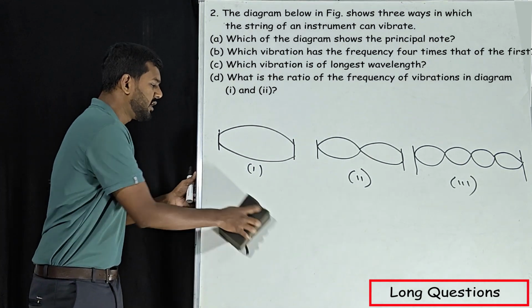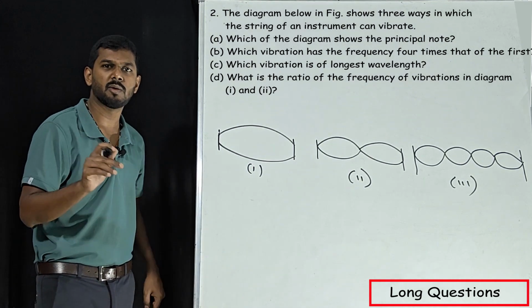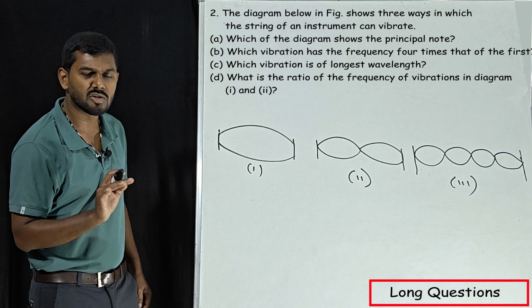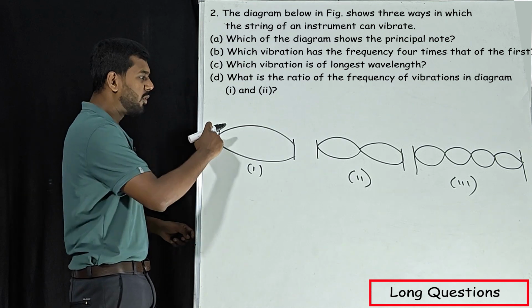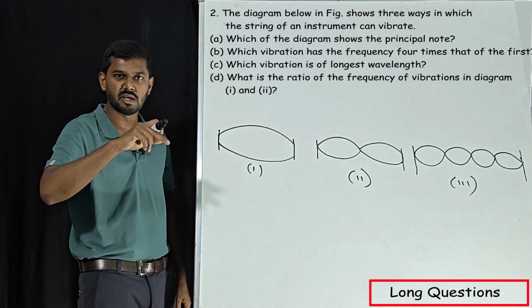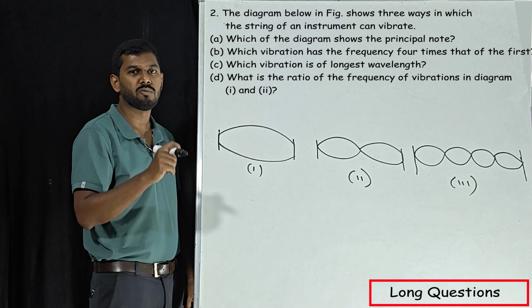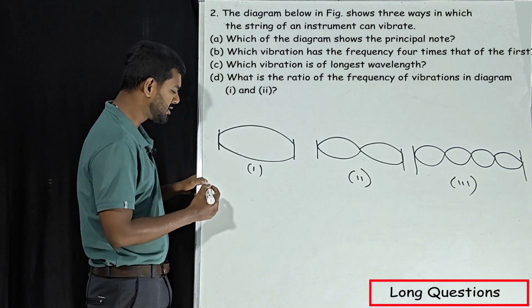Next, so here principal note. What do you mean by principal note? This is what we have learnt in the concept. Principal note means only one wave because of the string. Because of the string, only one vibration will be there. That is nothing but principal note.